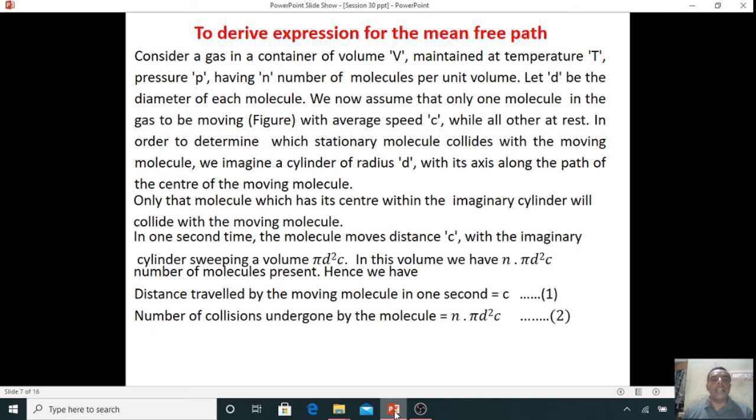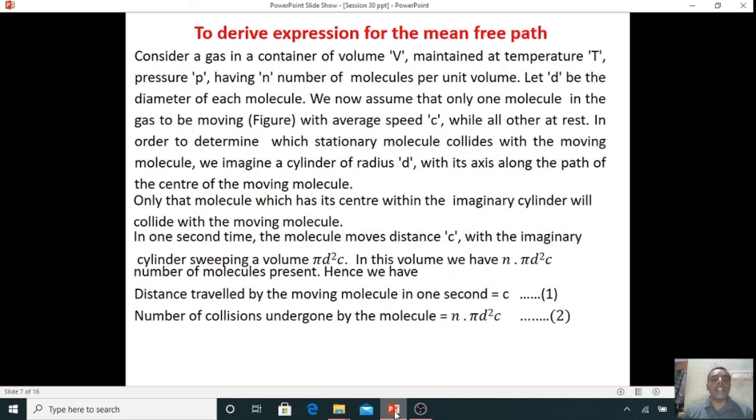To determine when a stationary molecule collides with the moving molecule, we imagine a cylinder of radius d with its axis along the path of the center of the moving molecule. Only a molecule whose center is within the imaginary cylinder will collide with the moving molecule.